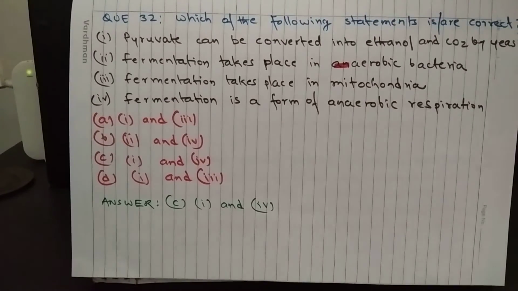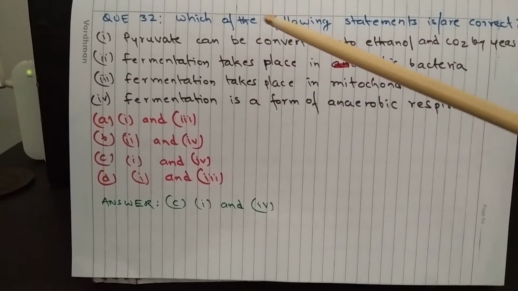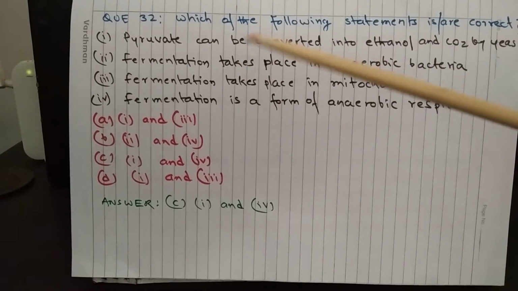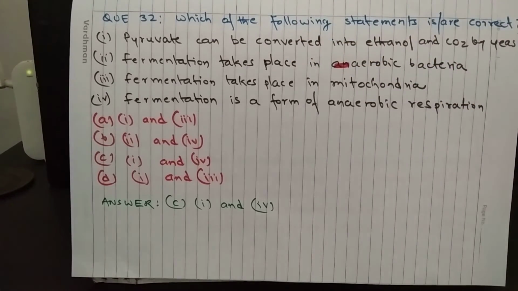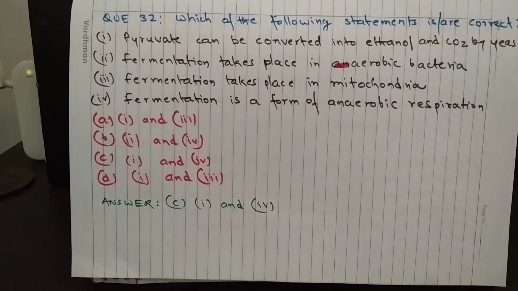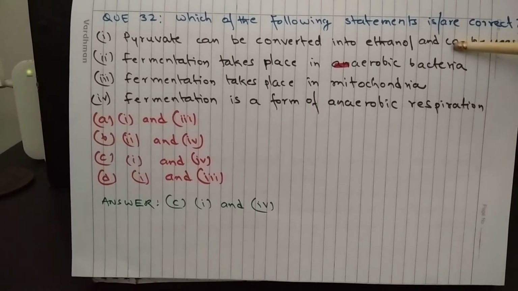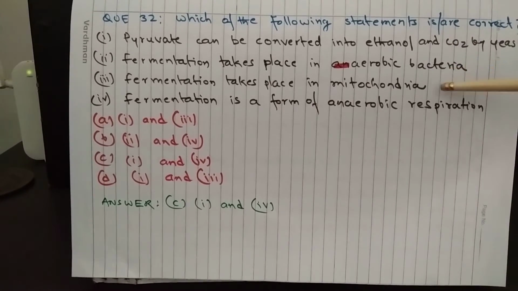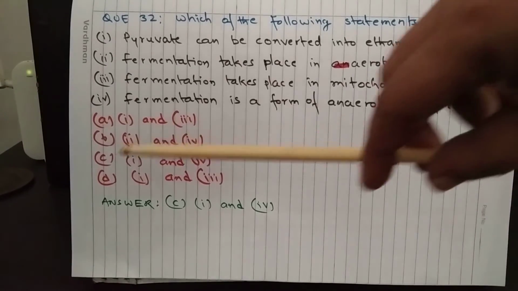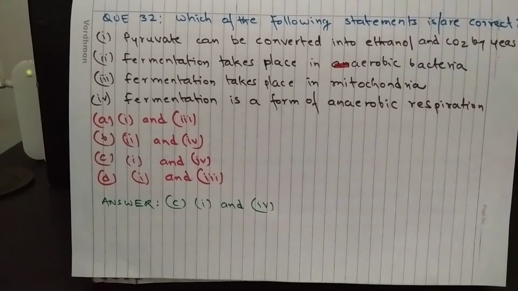Question 32. Which of the following statements is or are correct? 1. Pyruvate can be converted into ethanol and carbon dioxide by yeast. 2. Fermentation takes place in aerobic bacteria. 3. Fermentation takes place in mitochondria. And 4. Fermentation is a form of anaerobic respiration. So fermentation is a form of anaerobic respiration, and anaerobic respiration never takes place in aerobic bacteria, and it never takes place in mitochondria. So 1 and 4 will be correct. So option C is the correct answer.